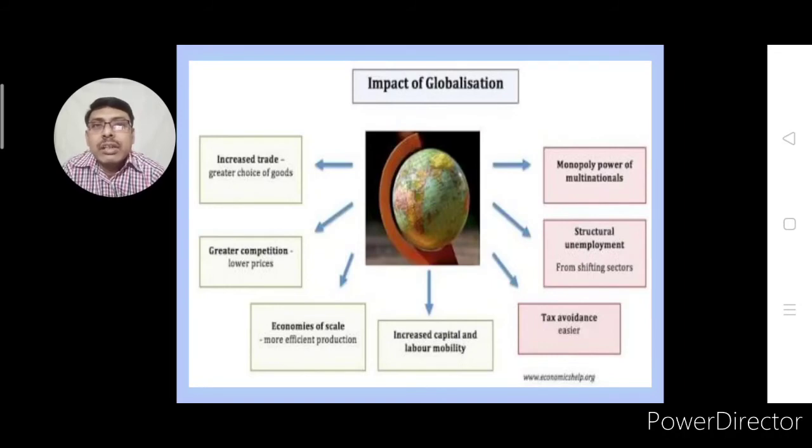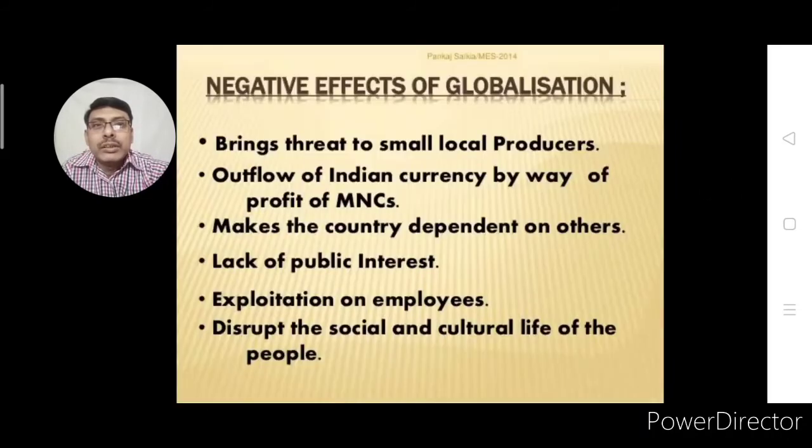Increased trade relations are increasing, and that is why the quantity of trade, the volume of trade, is also increasing day by day. So these are all the impacts of globalization. Some negative aspects are given in this slide also. You can see it brings threat to small local producers.